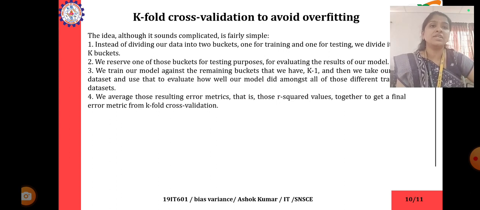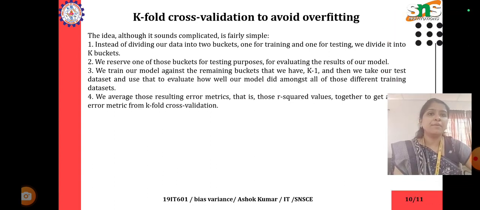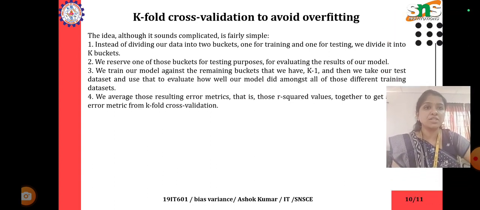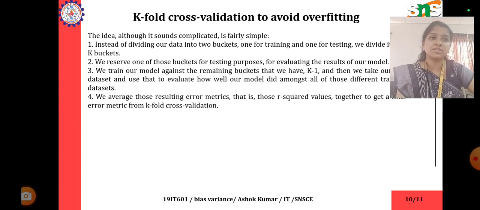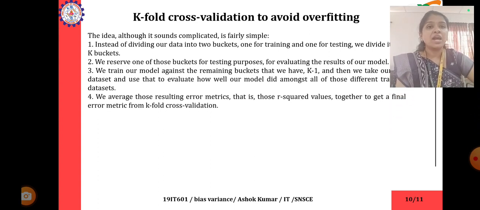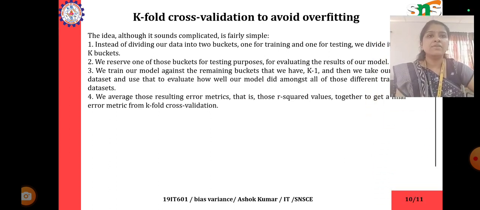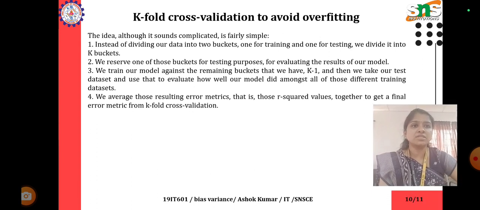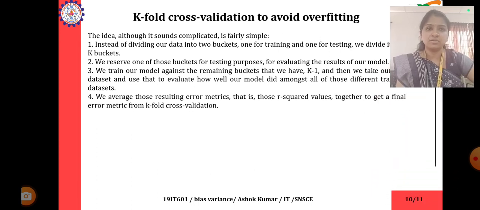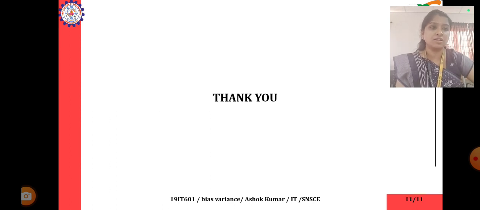Instead of dividing our data into two buckets, one for training and one for testing, we divide it into k buckets. We reserve one of those buckets for testing purposes, for evaluating the test results of our model, and we train our model against the remaining k minus 1 buckets. Then we evaluate how well our model did amongst all those different training data sets. We average those resulting metrics, that is R square values, together to get a final error metric from the k-fold cross-validation algorithm. Thank you.